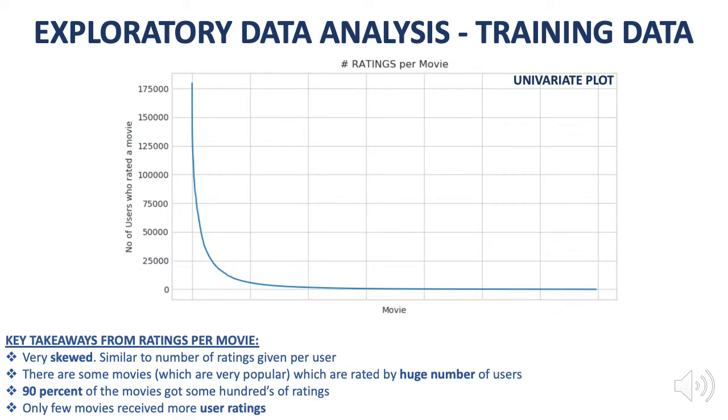As we have seen the number of ratings per user, now it's time to see the number of ratings per movie. The key takeaway from this plot is that it is very skewed. It is similar to the number of ratings given per user. 90% of the movies got some hundreds of ratings. There were only a few movies that received more user ratings when compared to others.